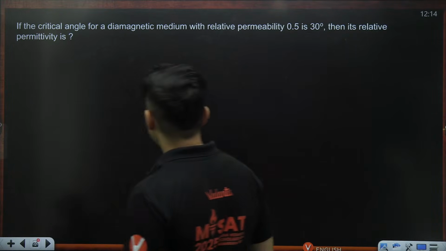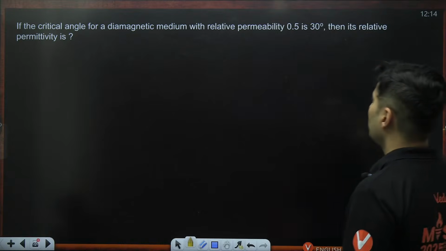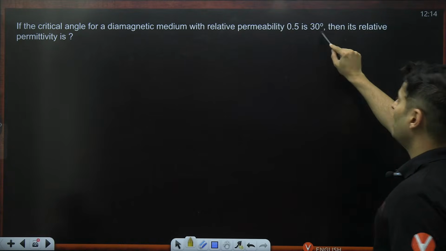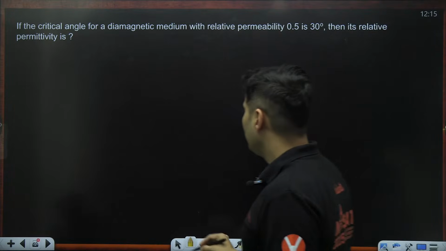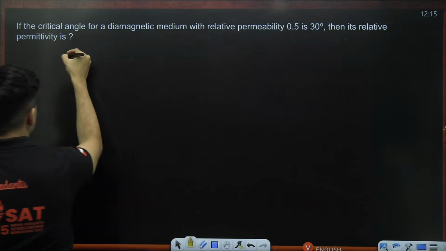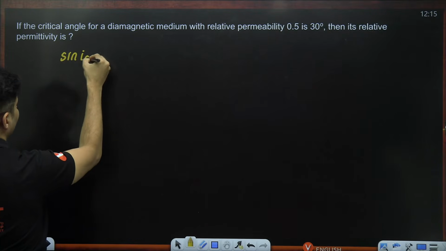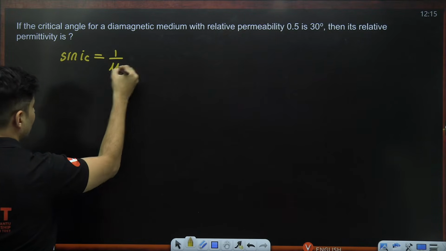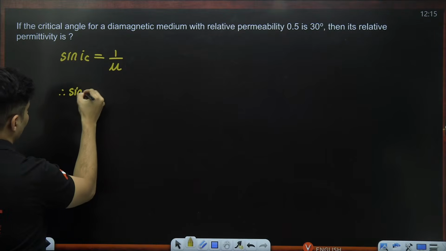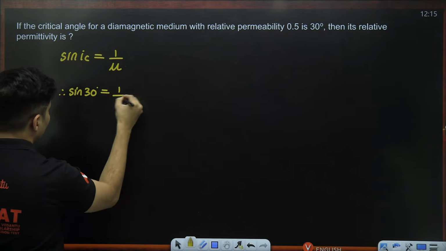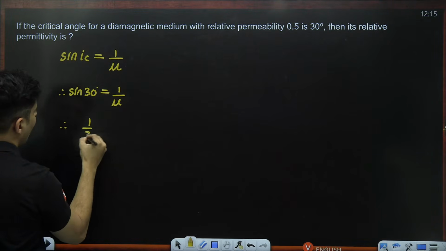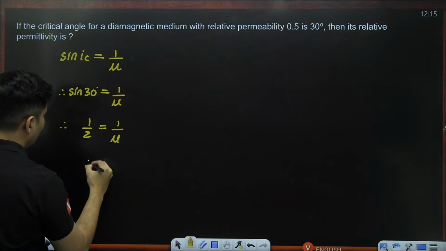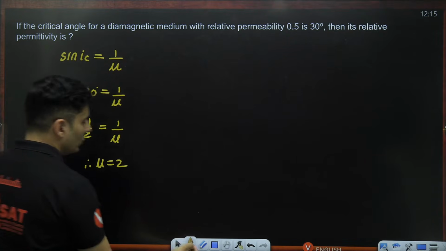Okay. Critical angle, diamagnetic medium, relative permeability 0.5, critical angle is 30. Well, the critical angle formula is from ray optics. Sine of critical angle is 1 by refractive index. So sine of 30 degrees is 1 by mu. Sine 30 is half. So therefore, my refractive index is basically 2.